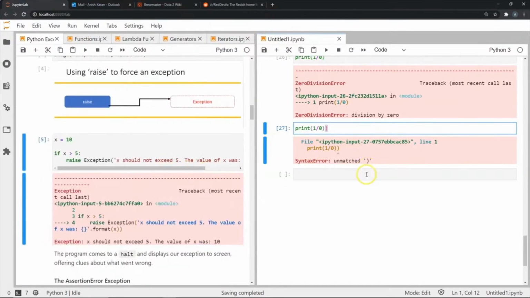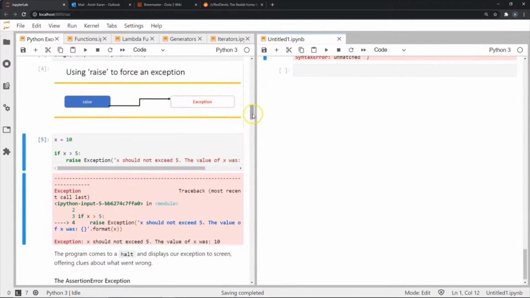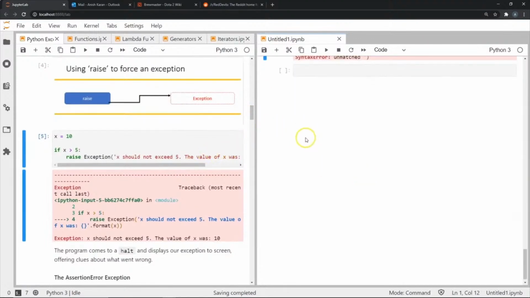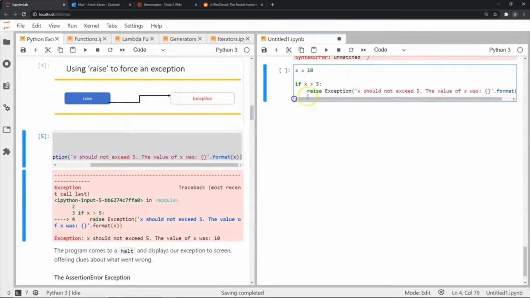Alright, now for our first case of how we raise or handle exceptions, let's look at the keyword raise. For this example, I'm going to take this variable x and store a value 10. Then I'm going to check for a condition. If x is greater than 5, then I'm going to raise this exception using the raise keyword like this.